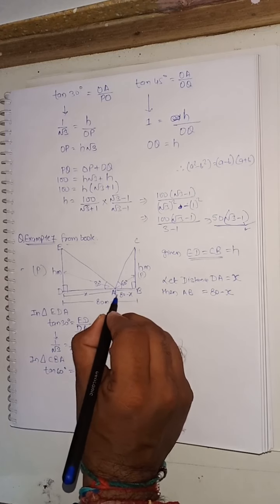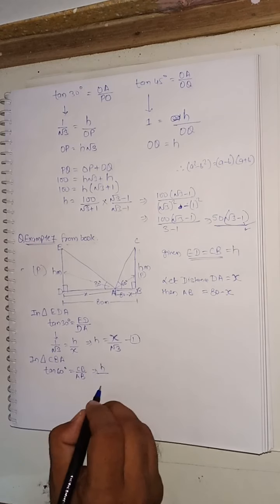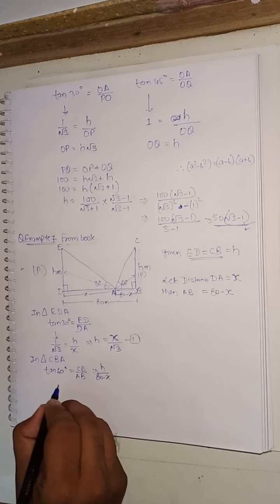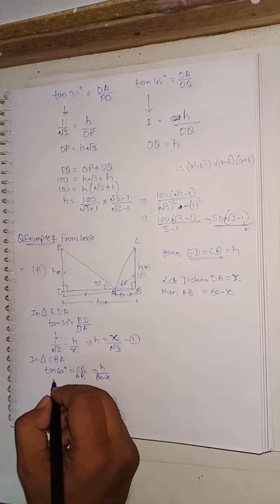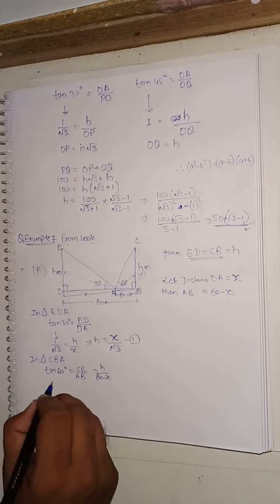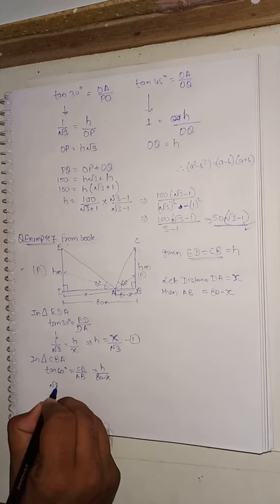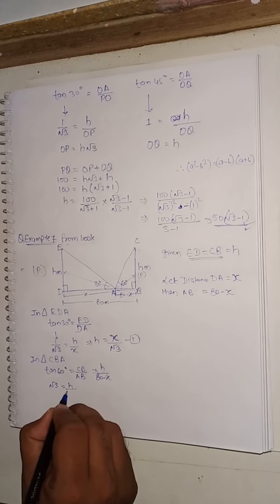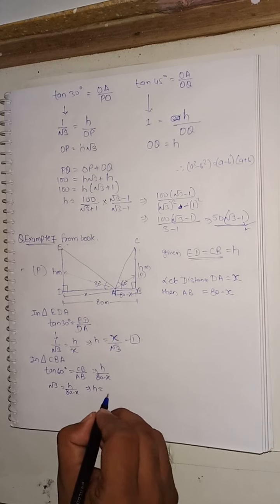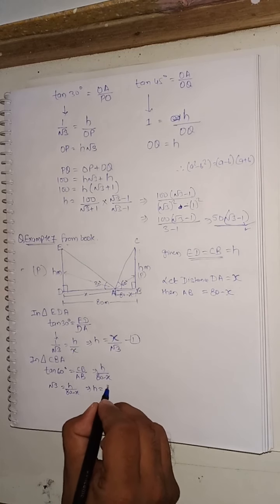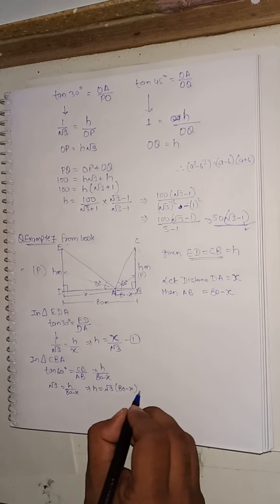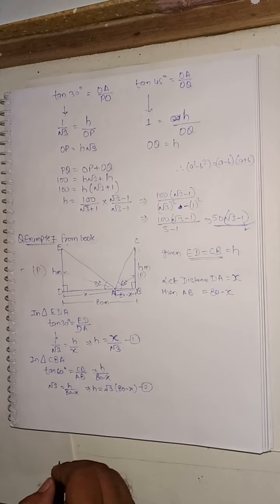What is the value of tan 60 degree? Tan 60 degree value is root 3. So root 3 is equal to h divided by 80 minus x, so we can say that h is equal to root 3 multiplied by 80 minus x. This is our equation 2.